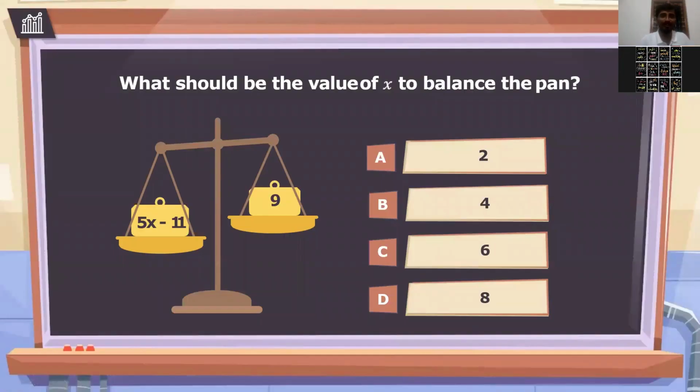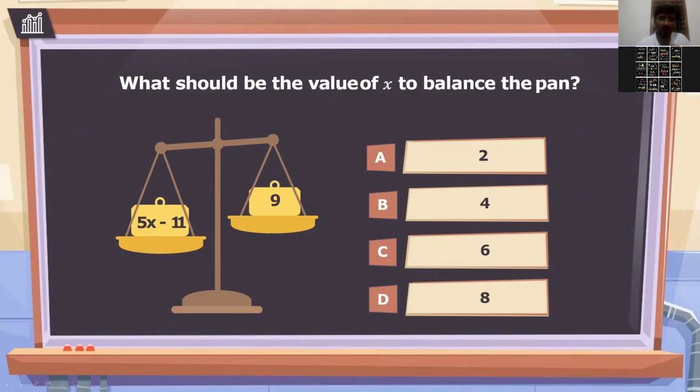Okay. Now next question for you. Now here we have to balance. What should be the value of X? See that we have a weighing machine here. You can see that, right? Weighing instrument, you can call this. In markets, when you go to the vegetable market, you can find one like this. In the olden days it was like this, now weighing machines are digital.